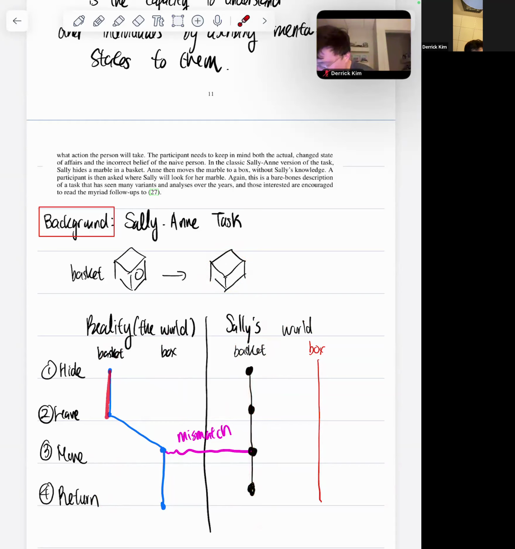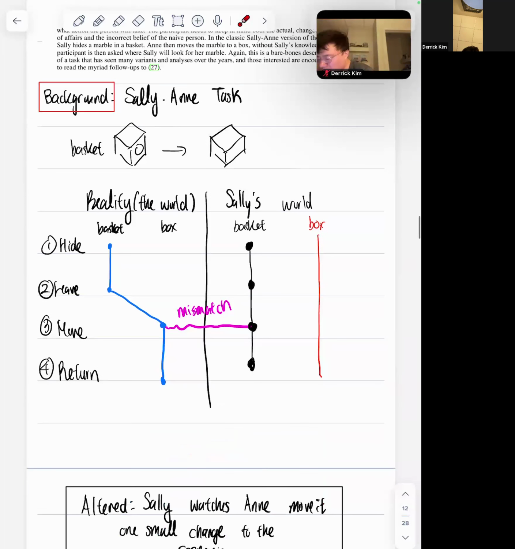The ball is originally hidden here, then Sally leaves, and Anne moves the marble to the box without Sally's knowledge. So in reality the ball is in the box, and there's a mismatch.